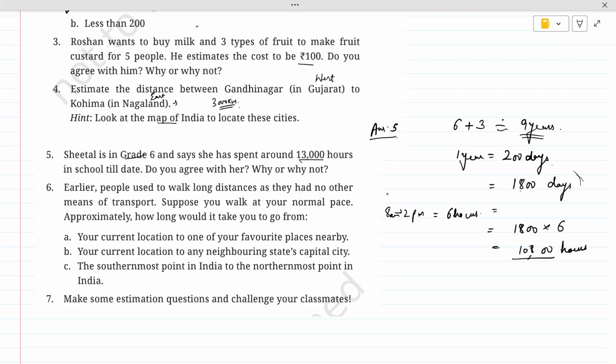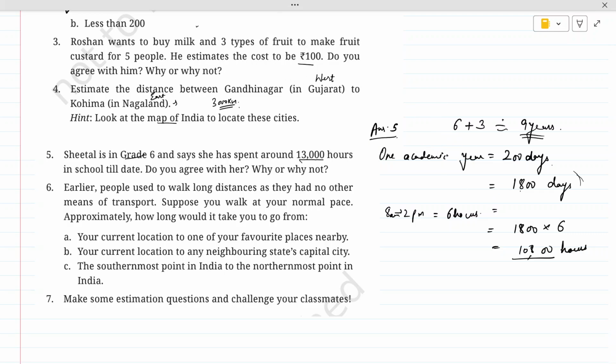I hope this is clear what we have done. First of all, we have seen for how many years she has gone, and then we have calculated that one academic year will be 200 days.